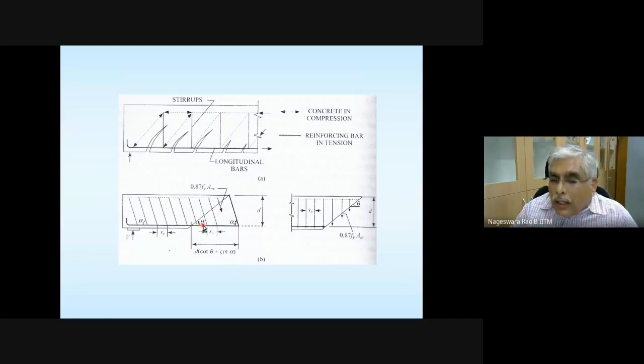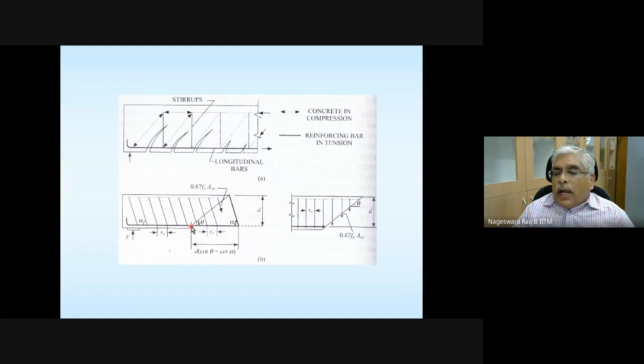So I need to find how many stirrups there are in the portion through which this crack is passing. This crack is at an angle theta, and the effective depth is d, and the stirrup angle is alpha.